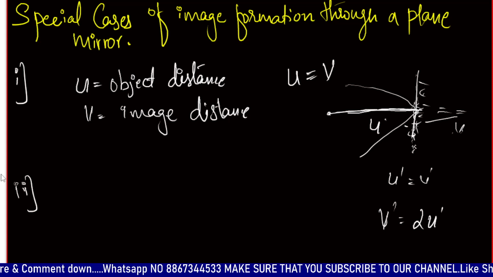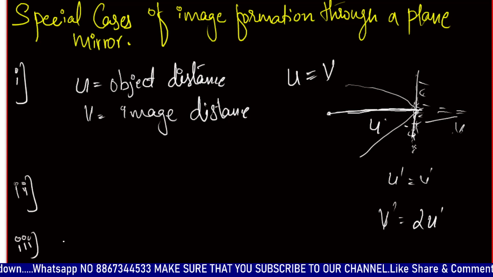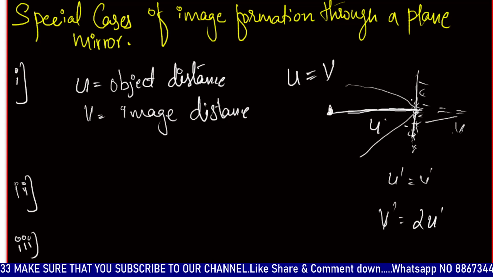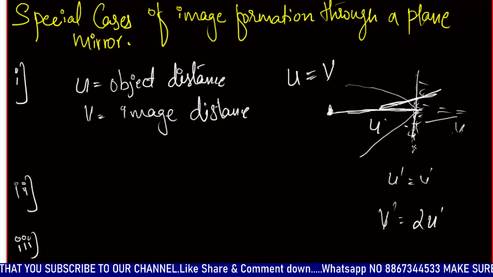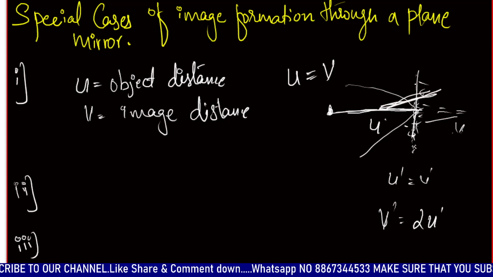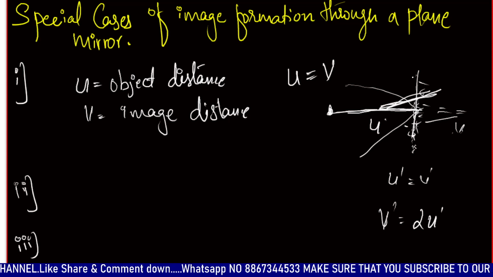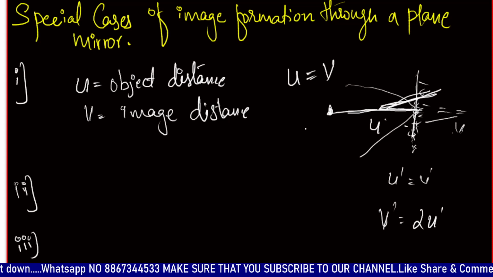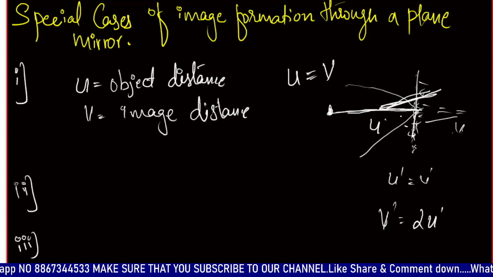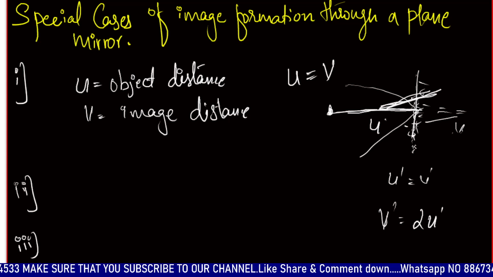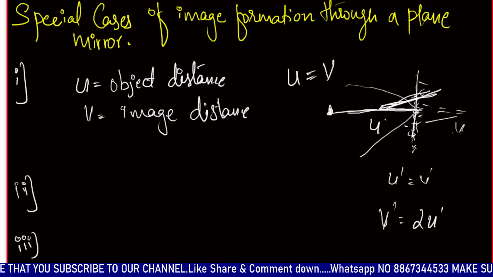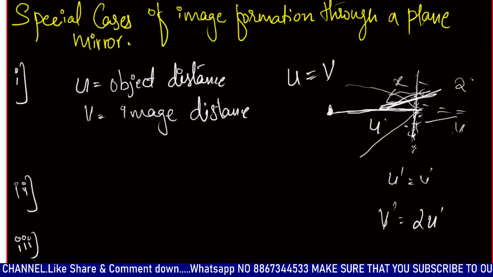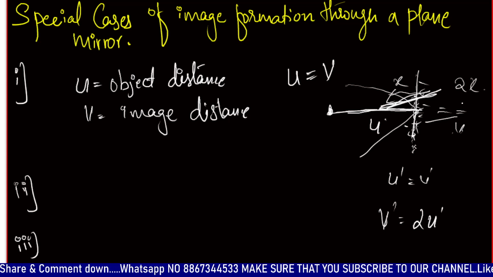The same case goes for a plane mirror: if the object is constant and the mirror is moving with some velocity, the image will also move, but 2 times the distance moved by the mirror. If the mirror moves a distance of x, the image will move a distance of 2 times x. So this is the third condition.